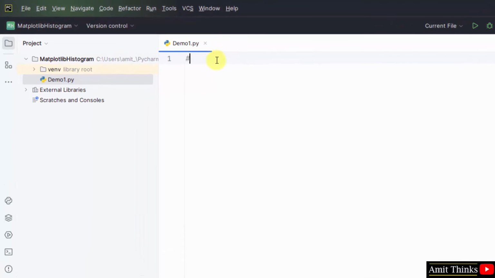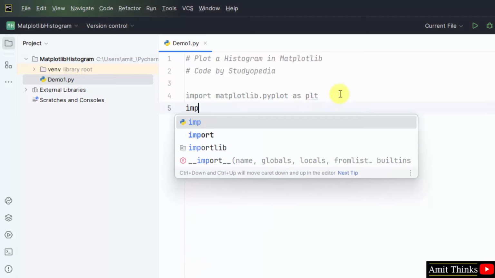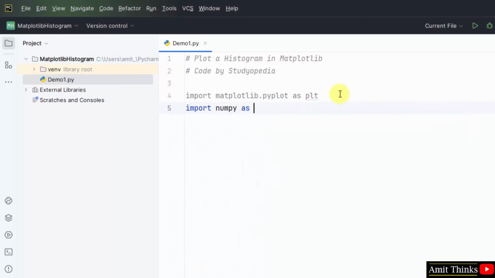First I'll set a comment. Now first import Matplotlib. Okay, we have imported Matplotlib and added a submodule pyplot. For this we have created an alias plt. We will also import numpy for the input. Import numpy as np. We will create an array using numpy.